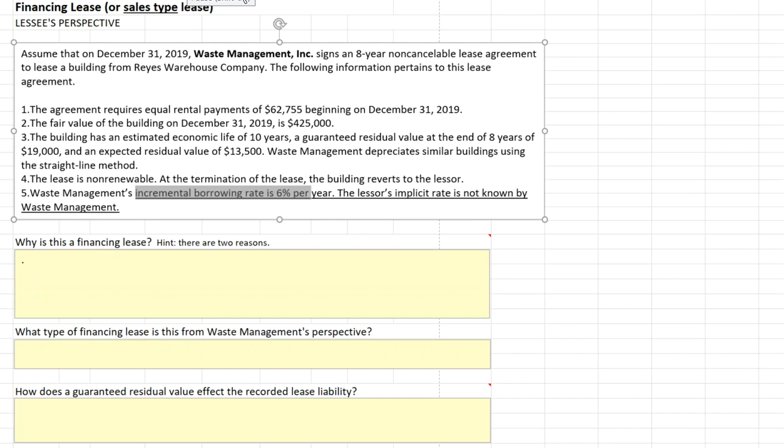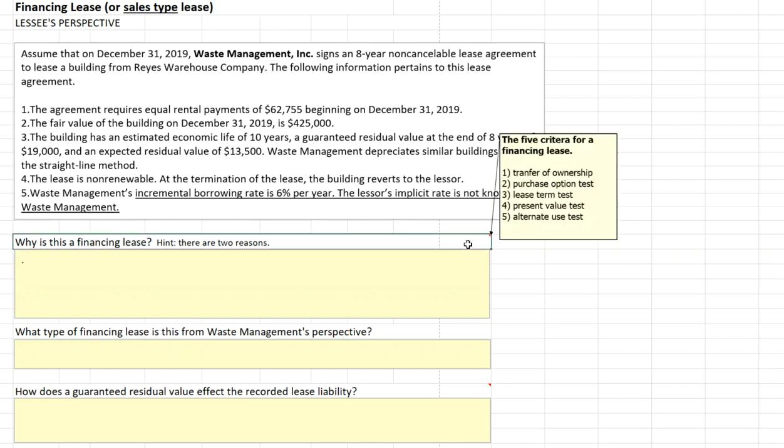So, why is this a financing lease? We've already discussed some of the reasons why it might be one. First, the lease was non-cancelable, and that's a requirement for all financing leases. If you recall our criteria, there's no transfer of ownership. If there is transfer of ownership, it would be a financing lease. In this case, no transfer of ownership. There's no purchase option mentioned, and that's one of the requirements.